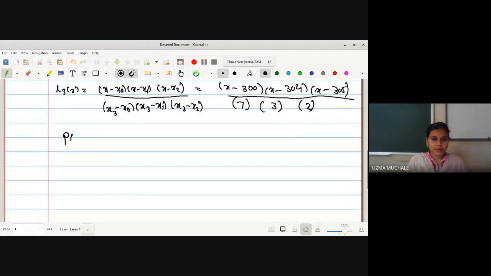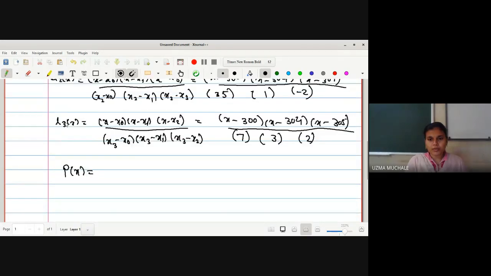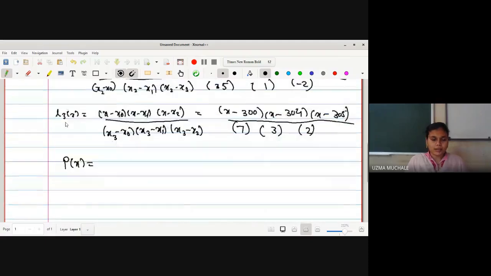Now let us put this in the polynomial p of x is equal to. If you want to find the polynomial, it will be somewhat difficult, right? First you have to write down L naught of x into f of x naught.